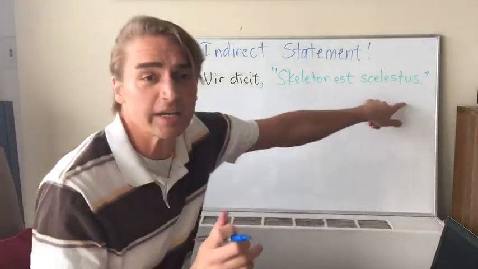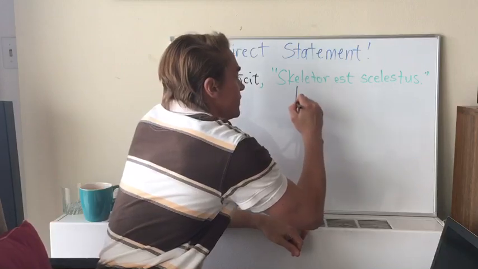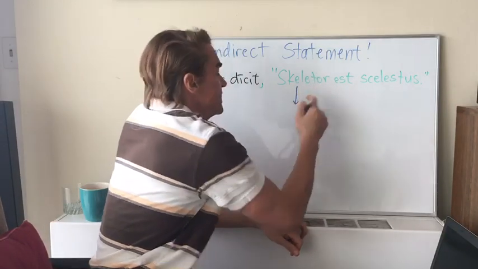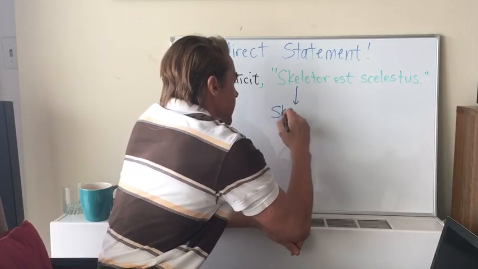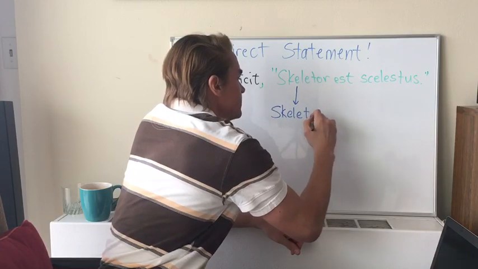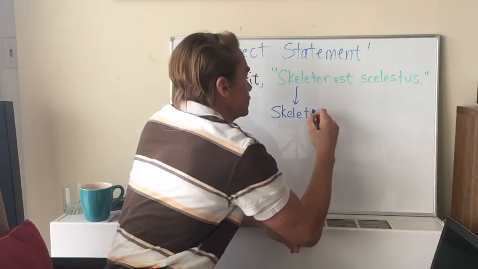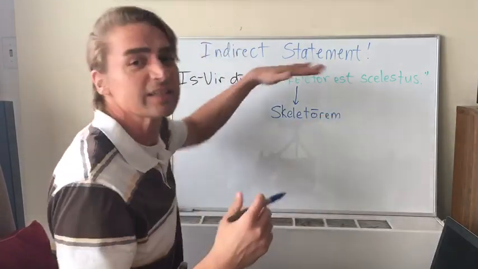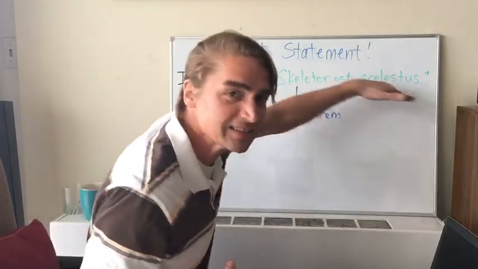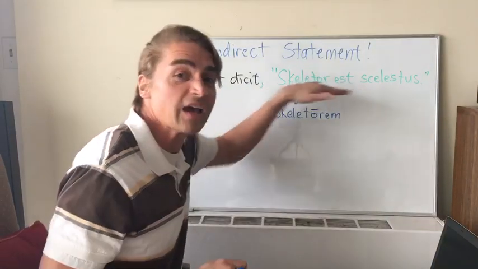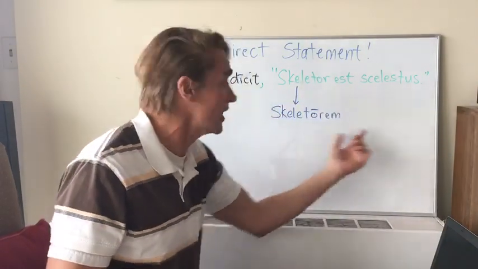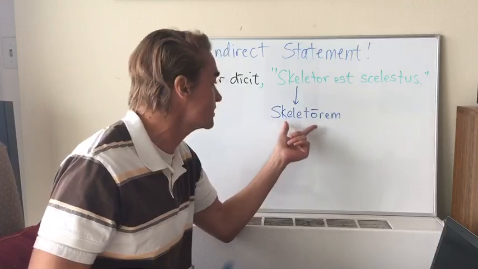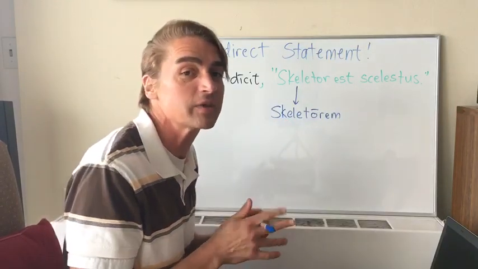But instead of putting stuff in quotation marks, we are going to convert our nominative subject into an accusative subject. Because this whole phrase is sort of like a direct object. It's the thing that he's saying. Iswir says something. Iswir says a statement. Iswir says a thing. And here's that thing we're saying. So hence, it's kind of like a direct object. We're putting that subject into the accusative.